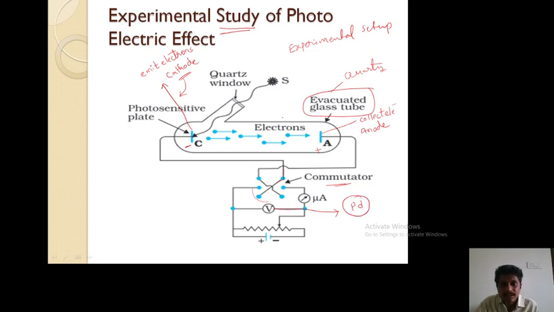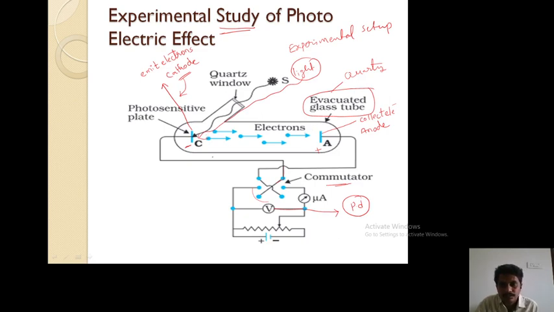Okay, when light is allowed to be incident, this is a light source, when light is allowed to be incident on the metal plate, the process of photoelectric emission takes place. So light is incident on the metal plate, and electrons from the plate come out from the metal surface.